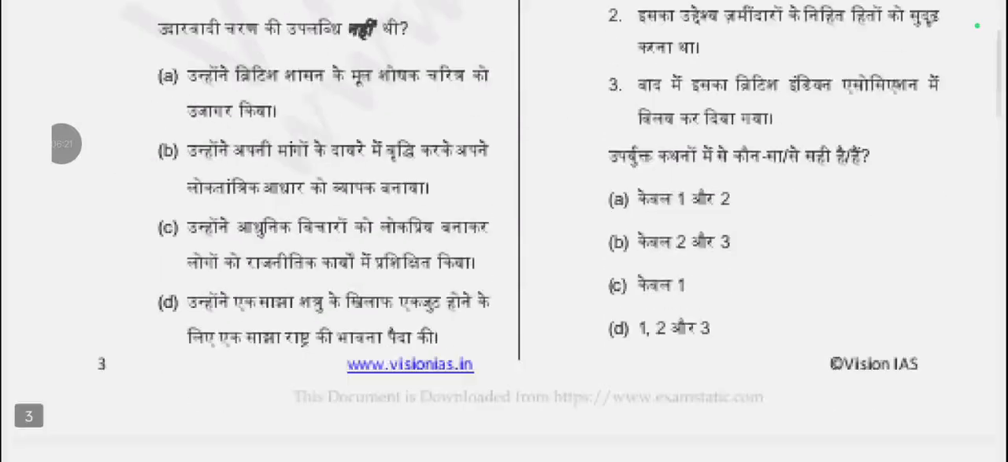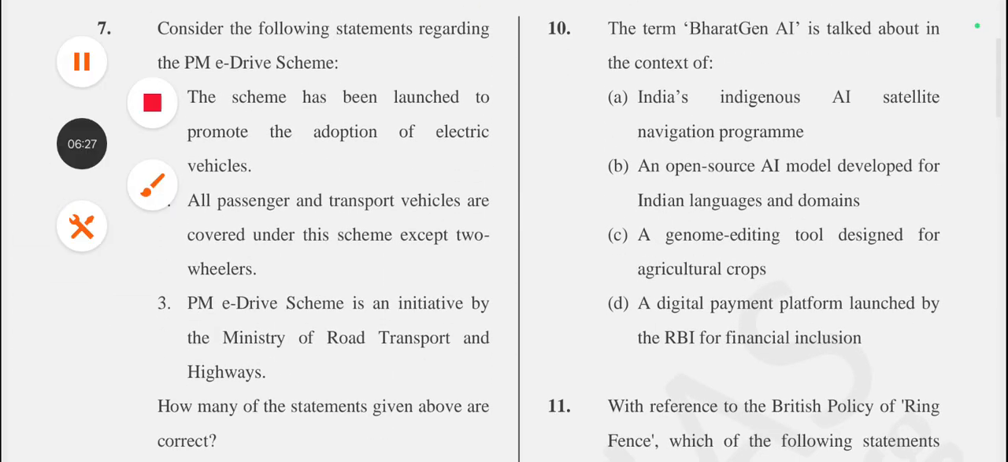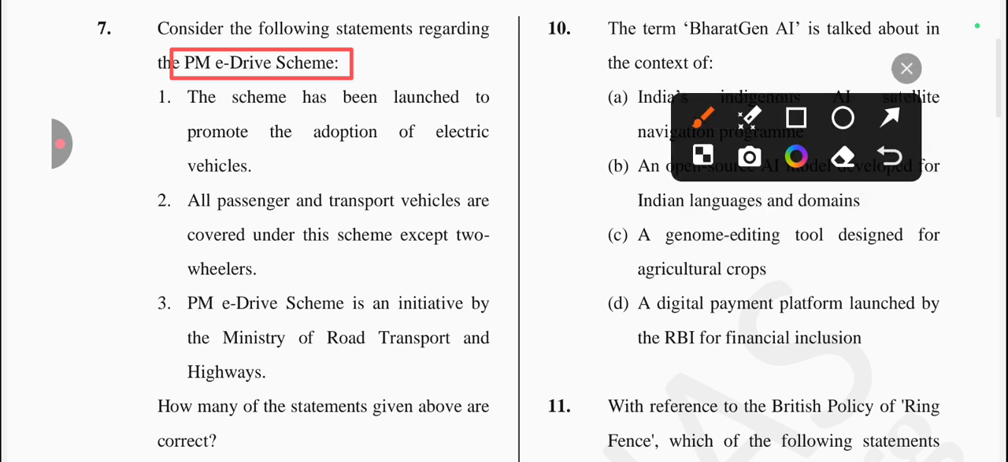Okay, next question is, consider the following statements regarding the PM E-Drive scheme, and it is asking about the correct statement related to the PM E-Drive scheme. So first one is, this scheme has been launched to promote the adoption of electric vehicles. Is it true? Yes, it's a correct one. Next one is, all passenger and transport vehicles are covered under this scheme except two-wheelers. Is it true? No, it's not correct, because two-wheelers are also covered in this PM E-Drive scheme. Okay, so this statement is incorrect.